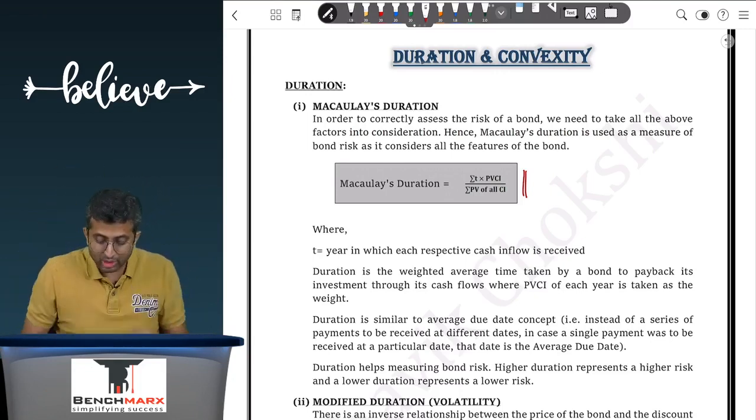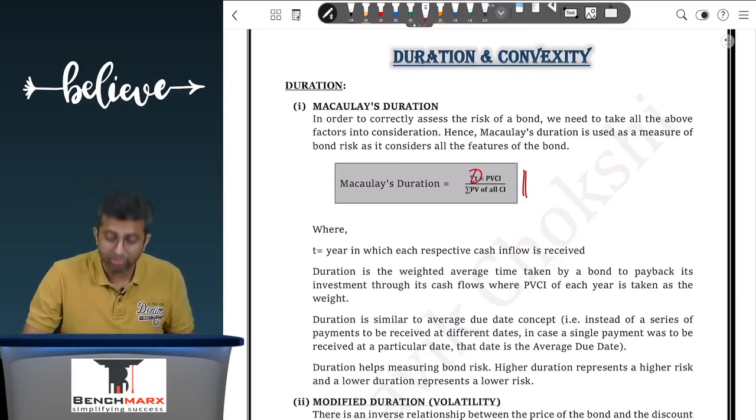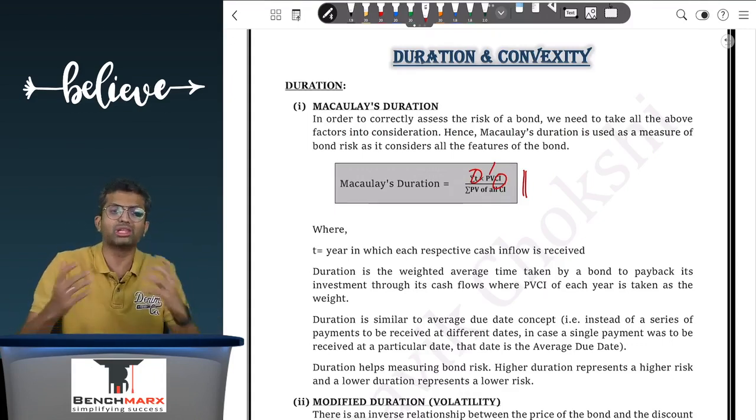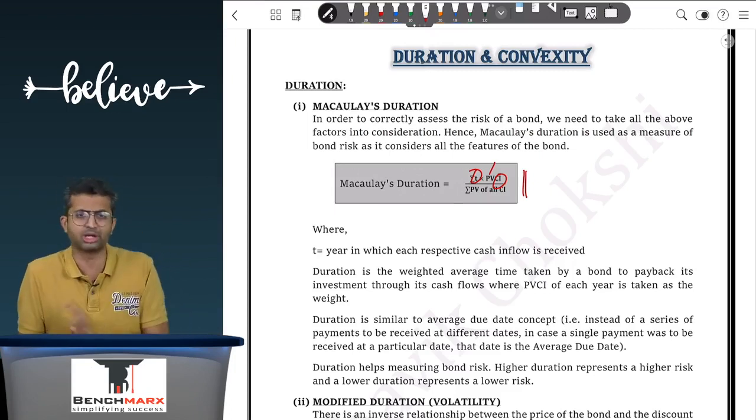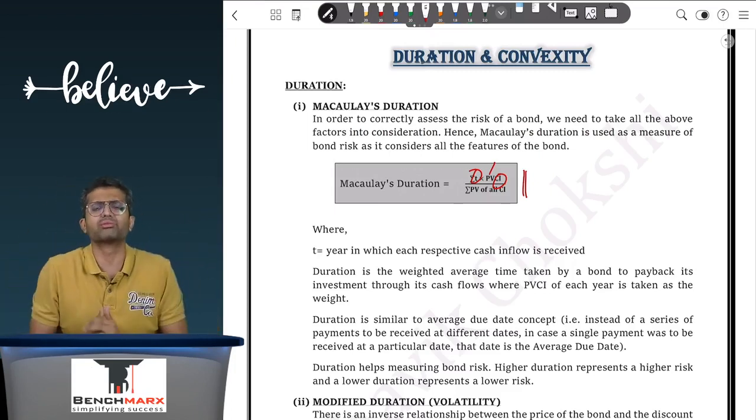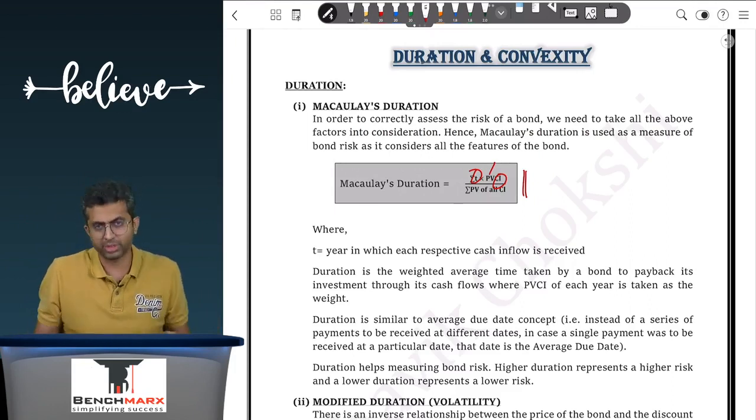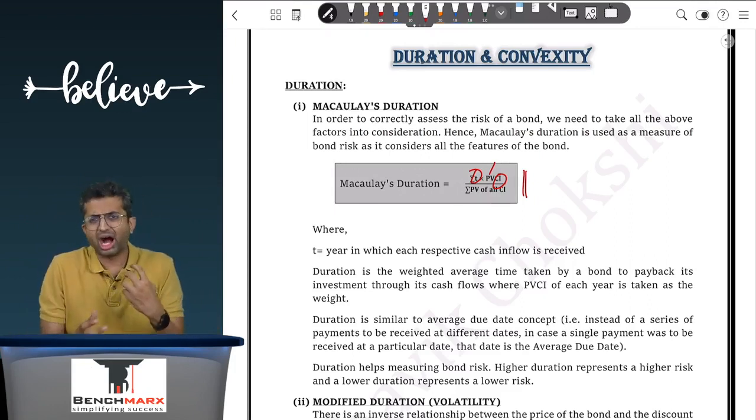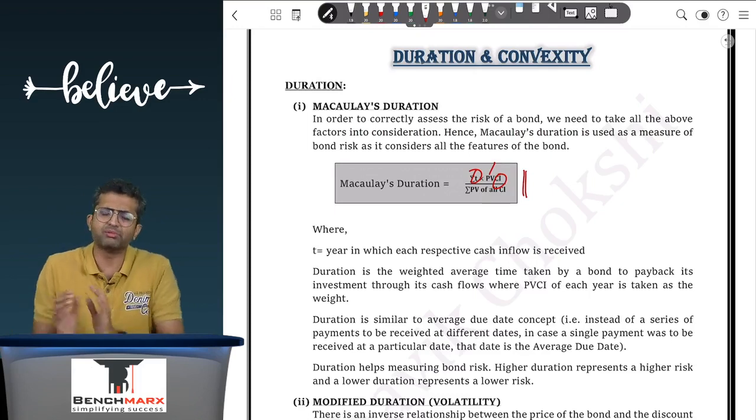When I look at this duration number, it takes all the three important factors of the bond into consideration. It takes the T, that is the years, and the maturity. It takes the cash inflows like the coupon, and it also takes the present value, that is the discount rate. So all the three measures of bond risk are considered in this calculation. It is basically taking T and applying the present value of cash inflows as weights. So again, we understand this better when we do a numerical.